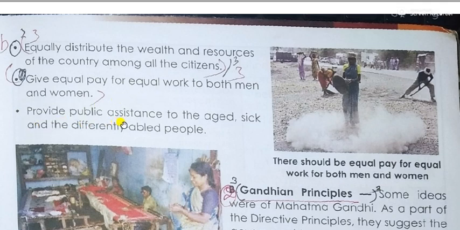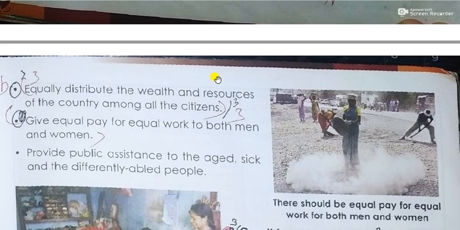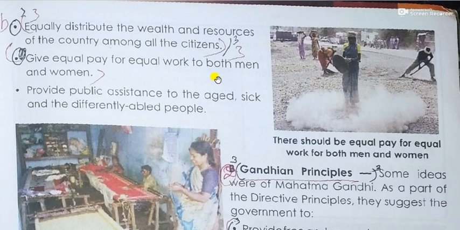Also, provide public assistance to the aged, sick and differently abled people. These directive principles are included. These are important things, covering every aspect of the citizens.